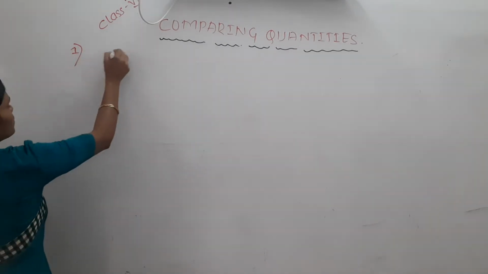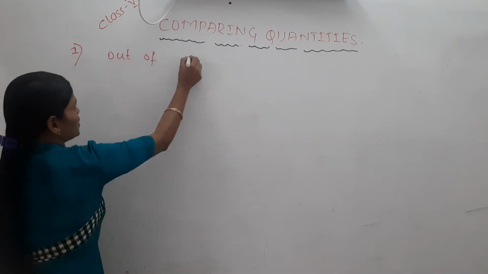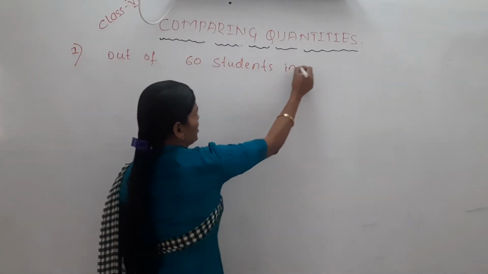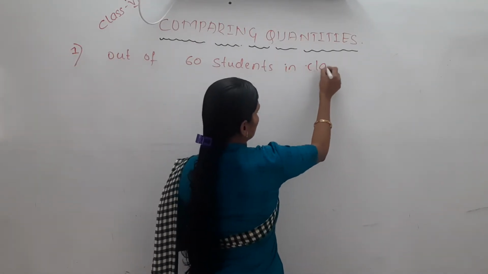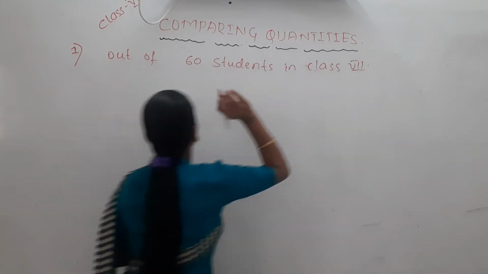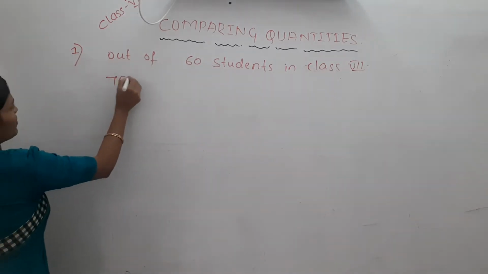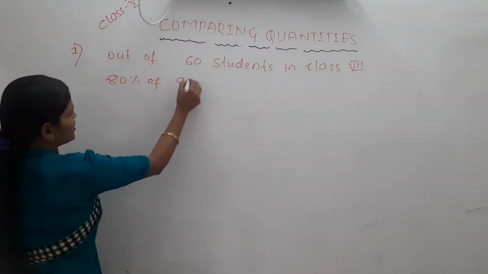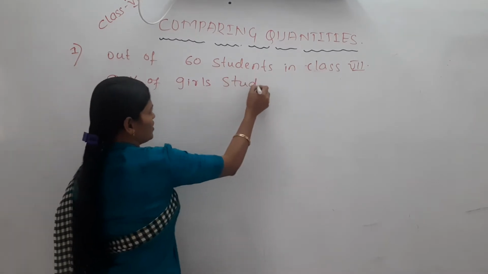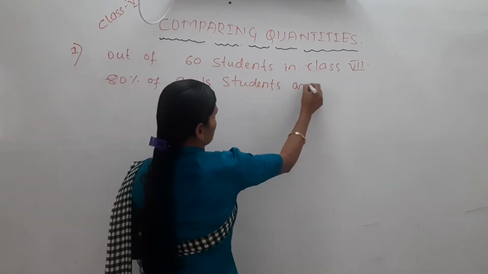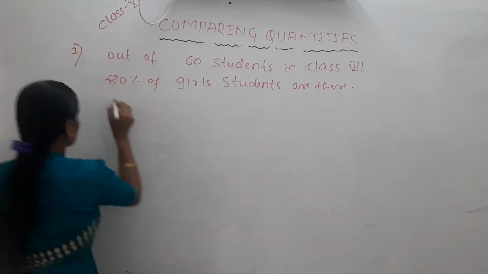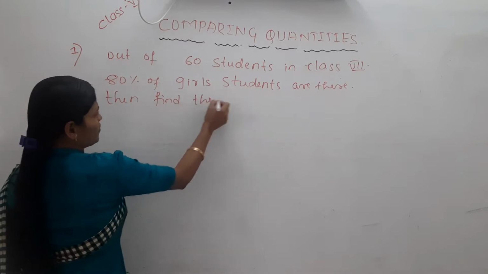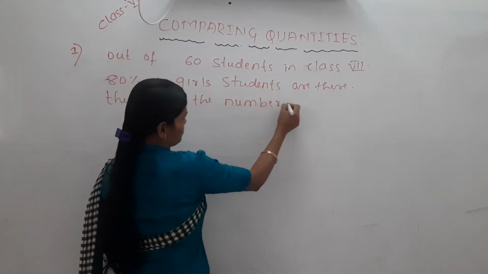Out of 60 students in class 7, 80% of the students are girls. Then find the number of boys.